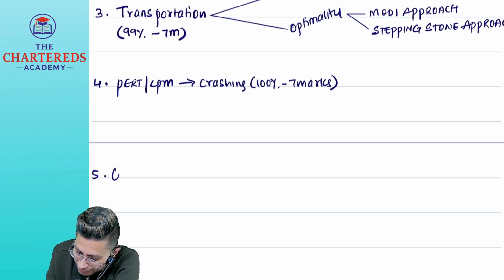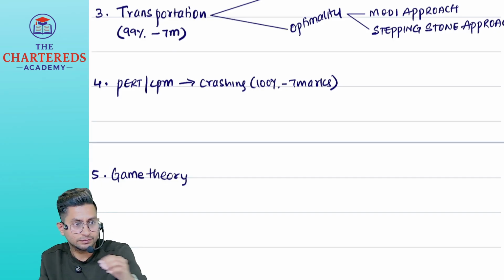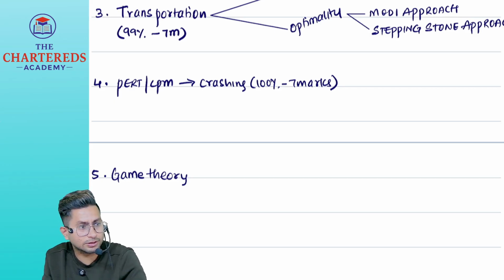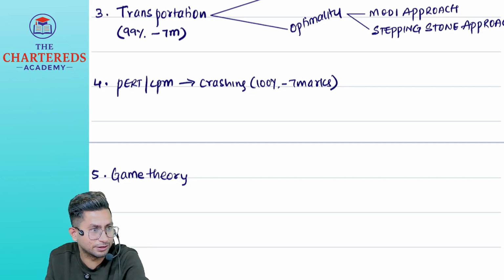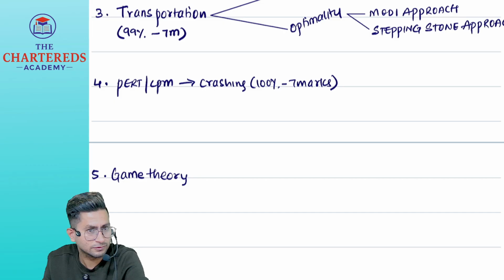Then we have game theory, which is a completely new chapter for you. In inter maths you might have seen matrices. Based on matrices only, we have one concept here, game theory. A little logical, but if you understand the logic, all problems are exactly the same. You can finish this problem in 10 minutes.